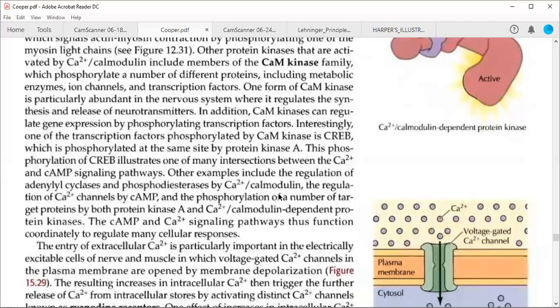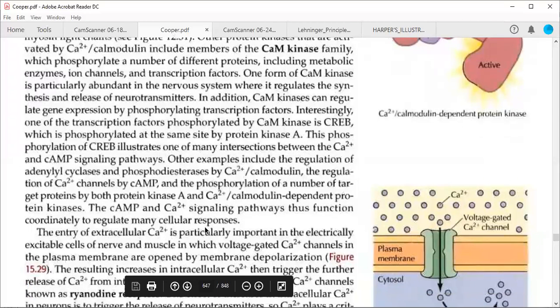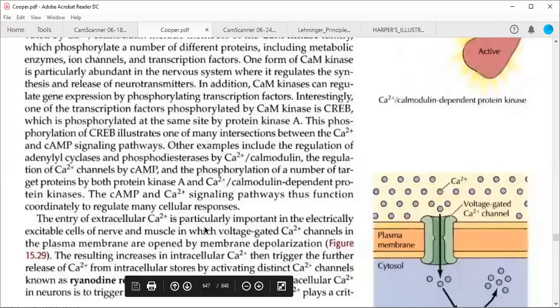So it is telling you that these two pathways can act in a synergistic way, can integrate their effects and result in similar changes within the cell. So whether it is cyclic AMP or calcium, the signaling pathways function coordinately. Coordinate means they will coordinate with one another to regulate many cellular responses. You need to underline this particular sentence.